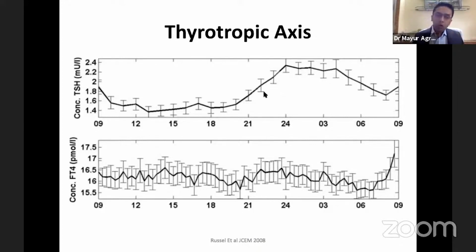Initially there was controversy about the T3 circadian rhythm, but now most of the studies have shown that the T3 rhythm is in concordance with the TSH rhythm.